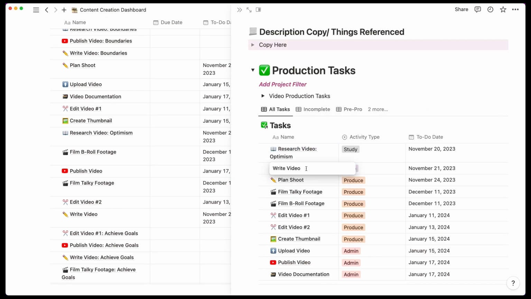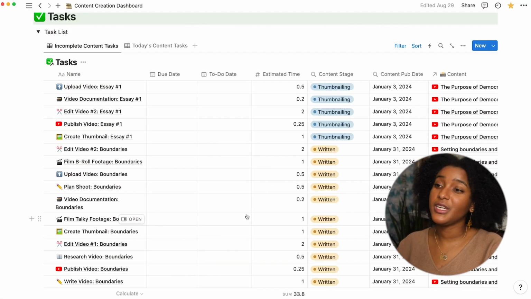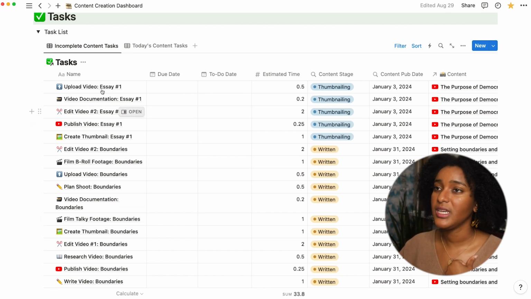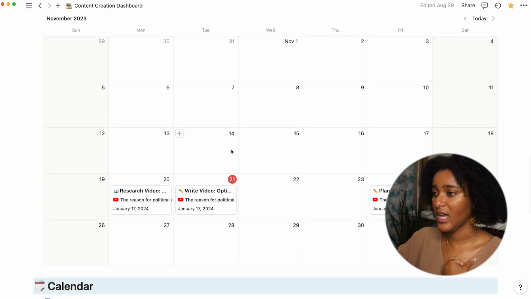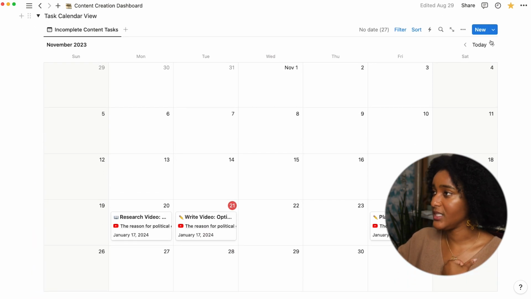Copy here and just paste. So you can see those here, and you can also pull these tasks into your daily task management dashboard. That's what I tend to do. And you can see the tasks on the calendar if it helps you to visualize in that way.